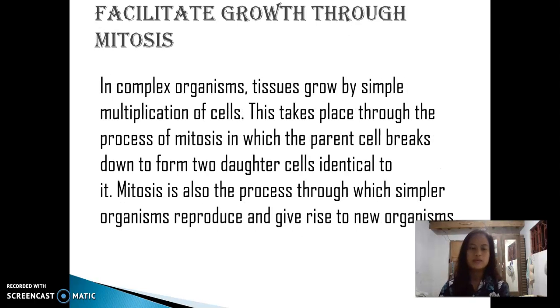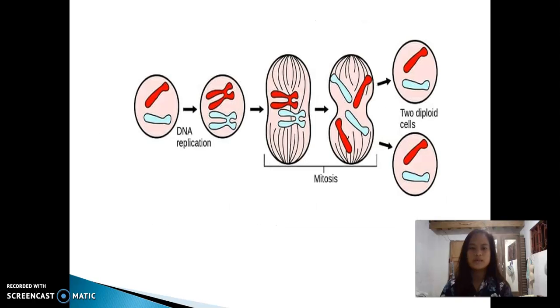Facilitate growth through mitosis. In complex organisms, tissues grow by simple multiplication of cells. This takes place through the process of mitosis, in which the parent cell divides to form 2 daughter cells identical to it. Mitosis is also the process through which simpler organisms reproduce and give rise to new organisms. This is an example picture of mitosis.